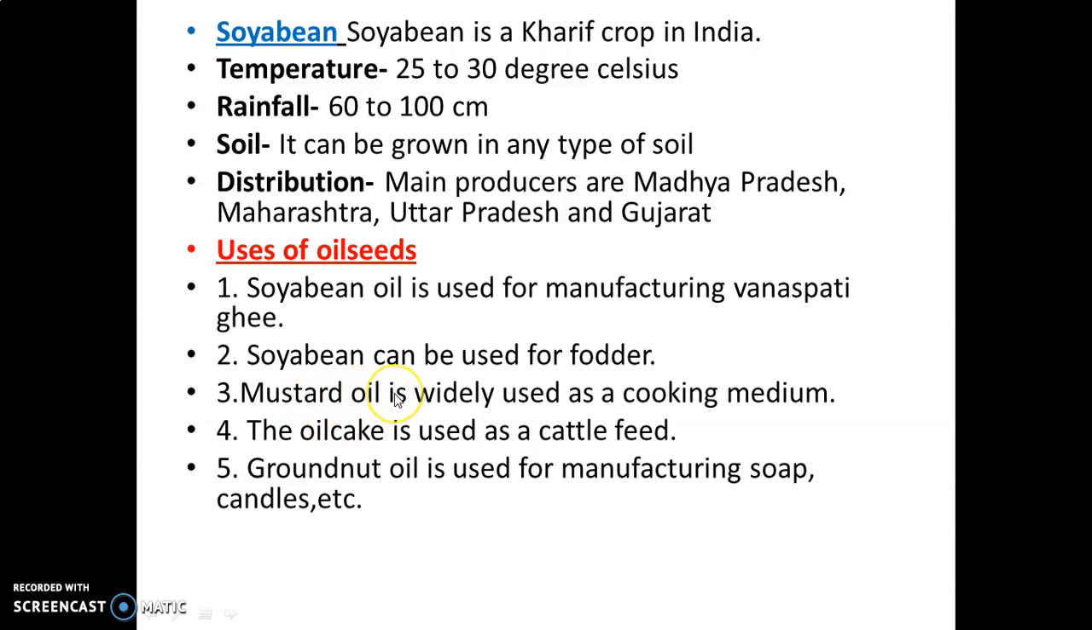Mustard oil. After extracting oil from mustard oil seed, that is used for cooking purposes, the leftover part is called oil cake. So that oil cake we used to provide to animal as a fodder. And the last is groundnut oil is used for manufacturing soap, candle, even the oil we use for cooking purposes also.